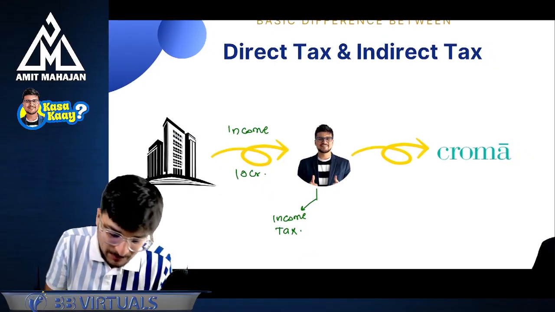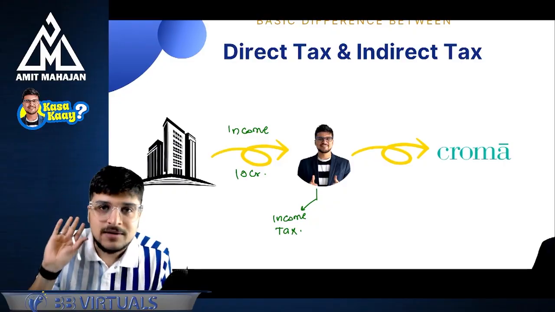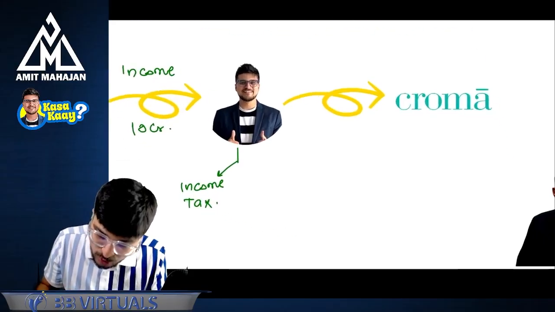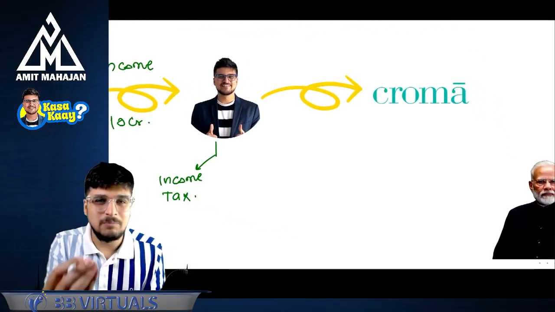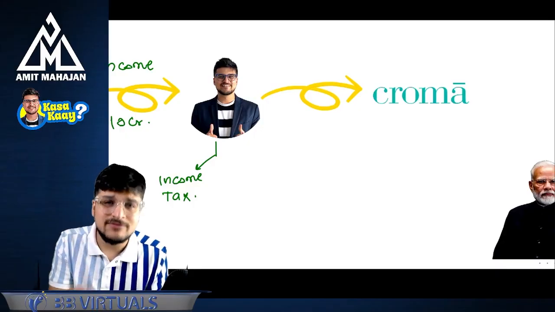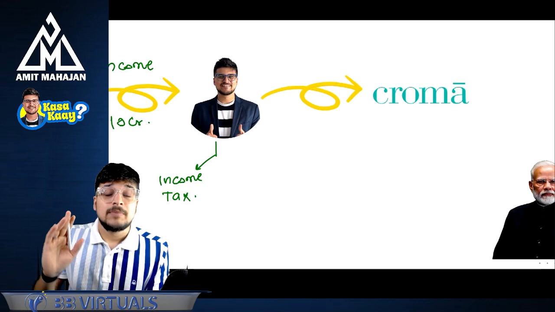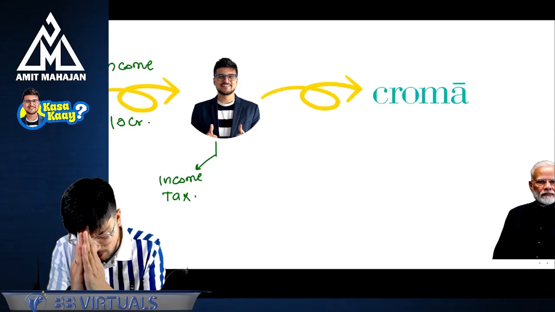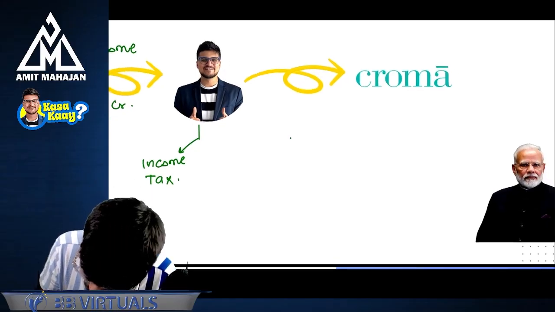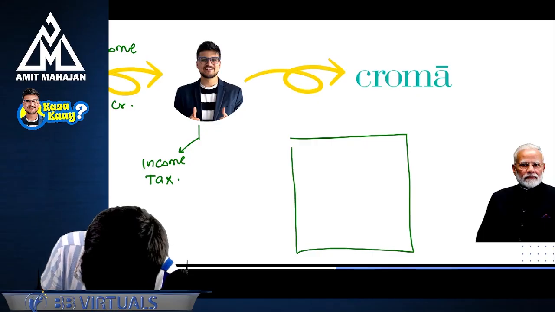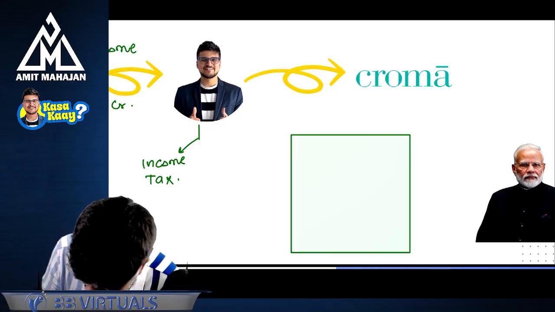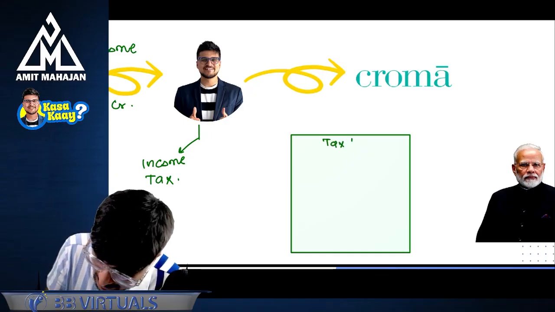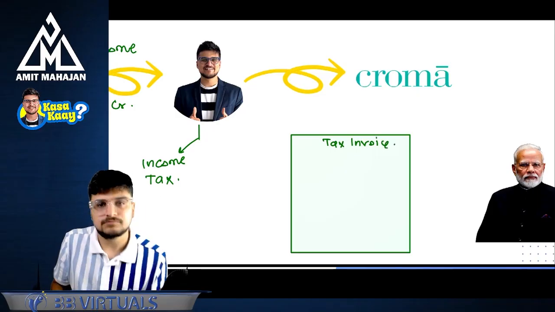Correct? Okay. Now what happens is she said that she wants to change the AC. I can't say anything. I had to go to the Chroma and purchase another AC. I asked the Chroma guy to show me one reasonable 5-star AC. My wife said, no, we want 5-star AC. I said, okay, madam, no problem. So Chroma sold that 5-star AC to me. We bought it. And along with the AC, they gave me one more expensive thing, that is tax invoice.